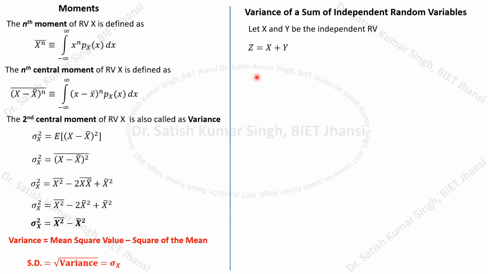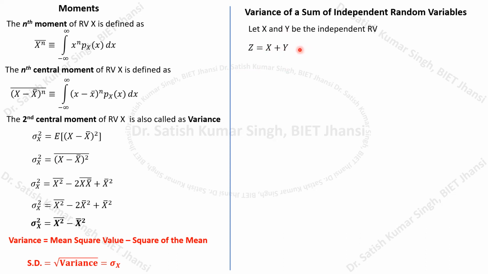If I ask you the mean value of z, you can apply the mean to this sum, so it will be x plus y whole bar.